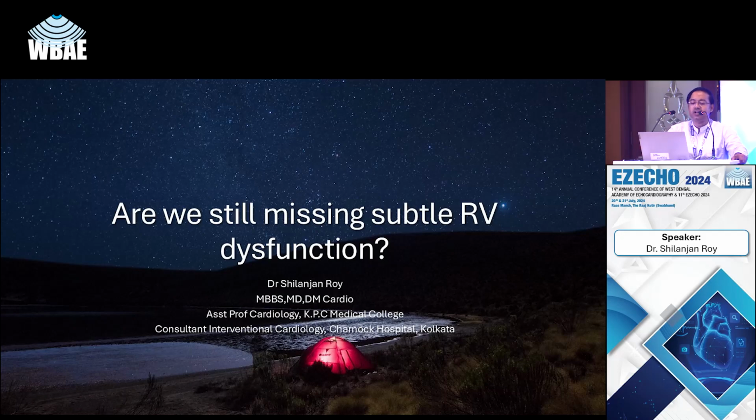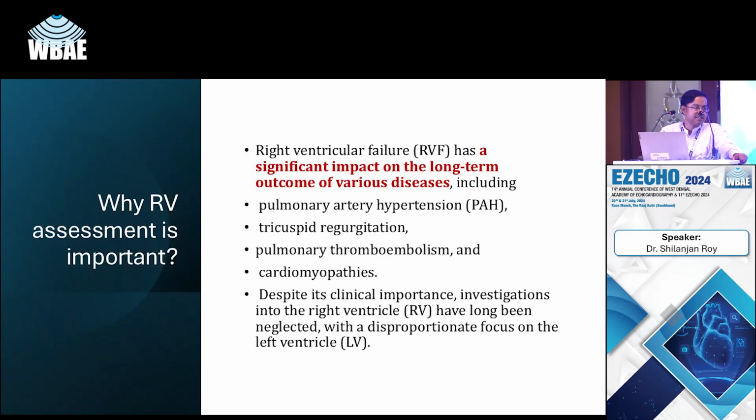Now, as you all know, right ventricular assessment is still important because it has a significant impact on the long-term outcome of various diseases, and unless we pick up early dysfunction, we'll miss the opportunity to institute early treatment, particularly in pulmonary arterial hypertension, tricuspid regurgitation, pulmonary thromboembolism and cardiomyopathies, where overt dysfunction, what we measure by conventional methods, may be too late to appear.